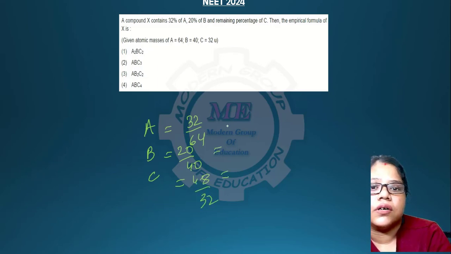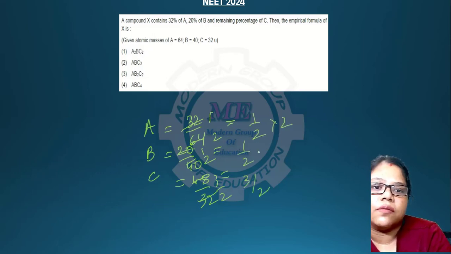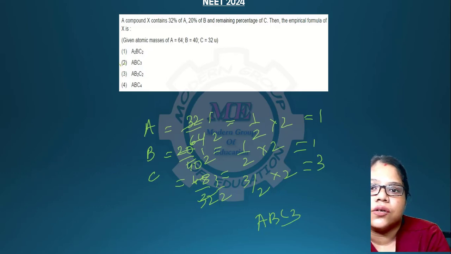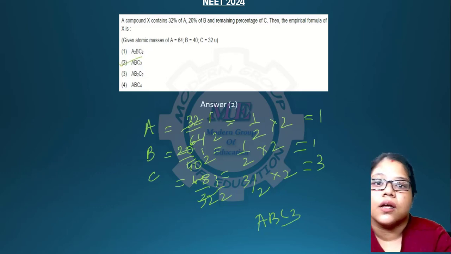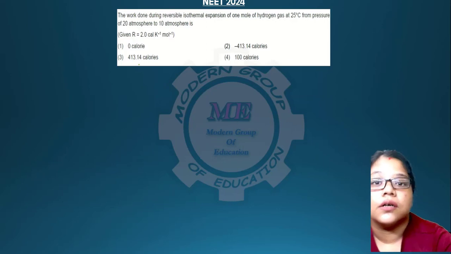Then this comes as 32. Okay, this will be your half, this will be half, this will be 3 by 2. Okay, half, half, 3 by 2. If you multiply by 2, you will get 1, 1 and 3 over here. So A, B, C, 3. This will be 2. Answer 2 is the answer.